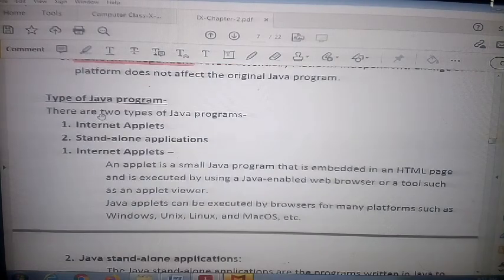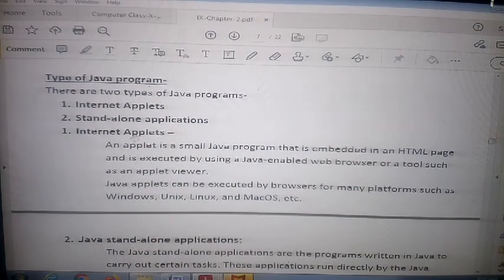Here I will tell you the two types of Java program. Number one is internet applets, and second is standalone application. What is the meaning of an internet applet? It means you want to make a program like graphical, like designing. An applet is a small Java program that is embedded in HTML. Like you create an HTML file, write the Java applet code in it, and with the help of this program we can design any diagram. And this works on the internet, right?